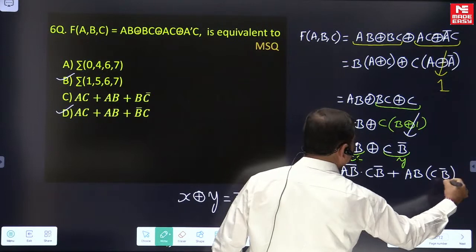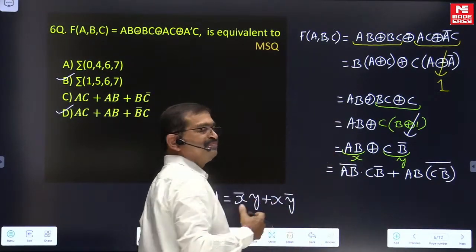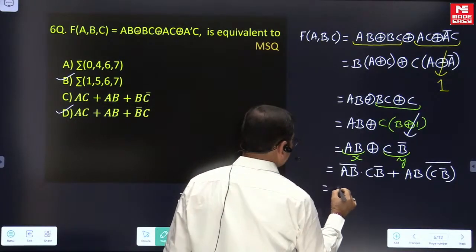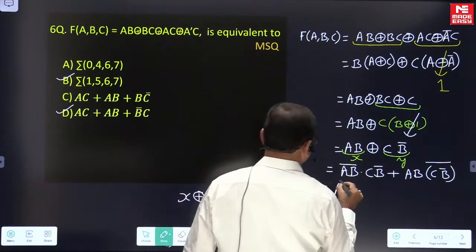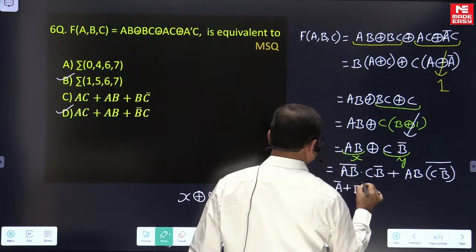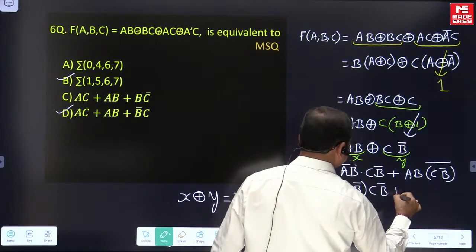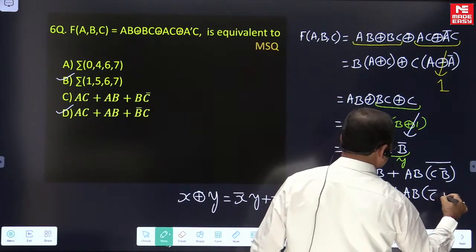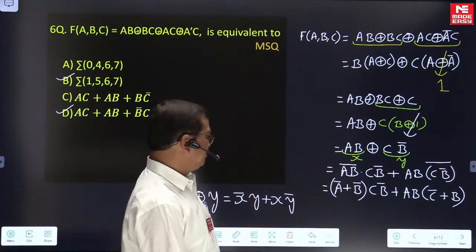So here we are looking at A complement or B complement, and with CB complement or with AB. Here it is C complement or B, by using De Morgan's property.